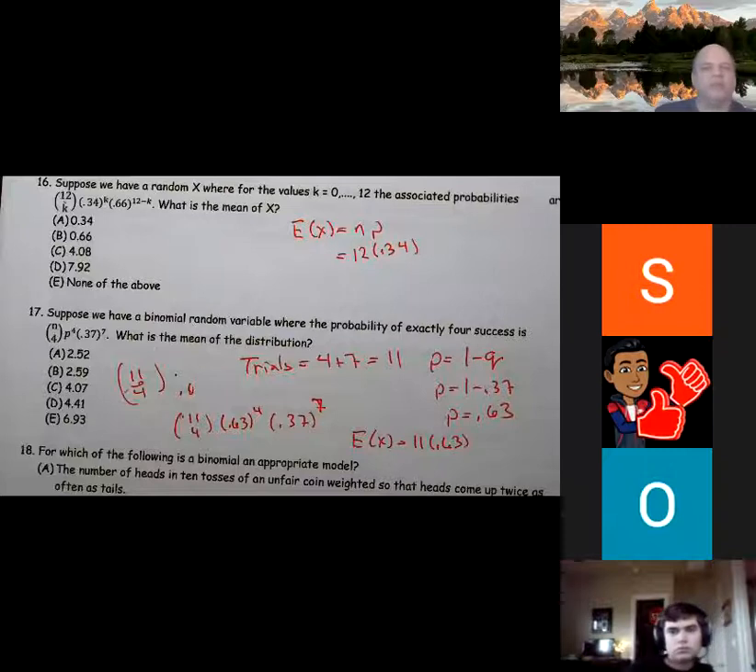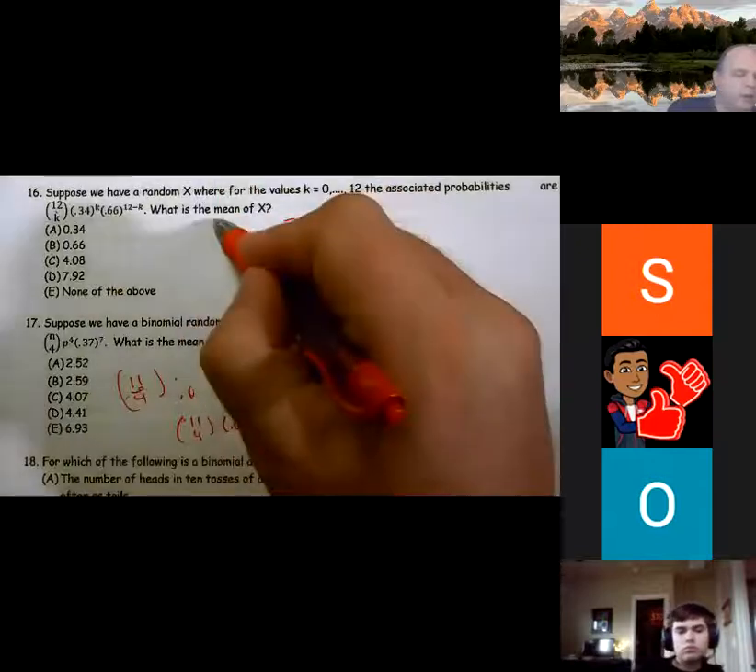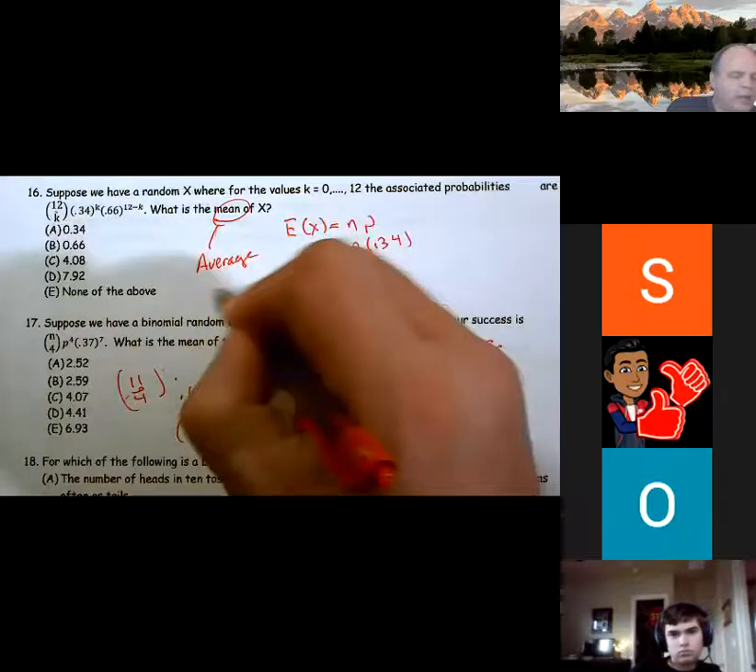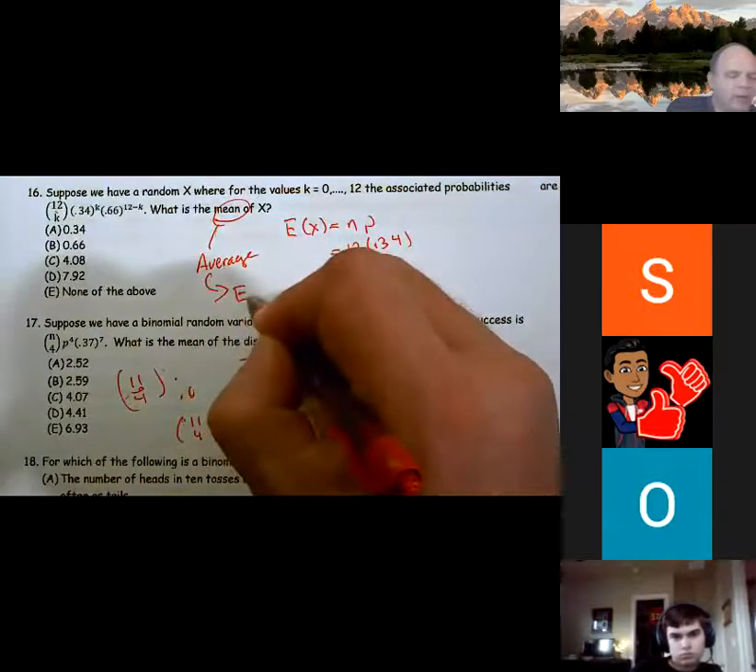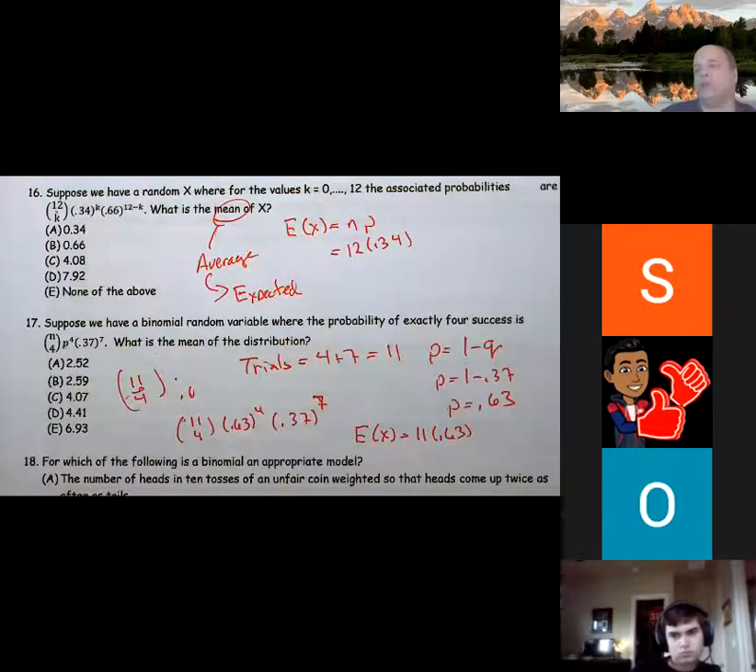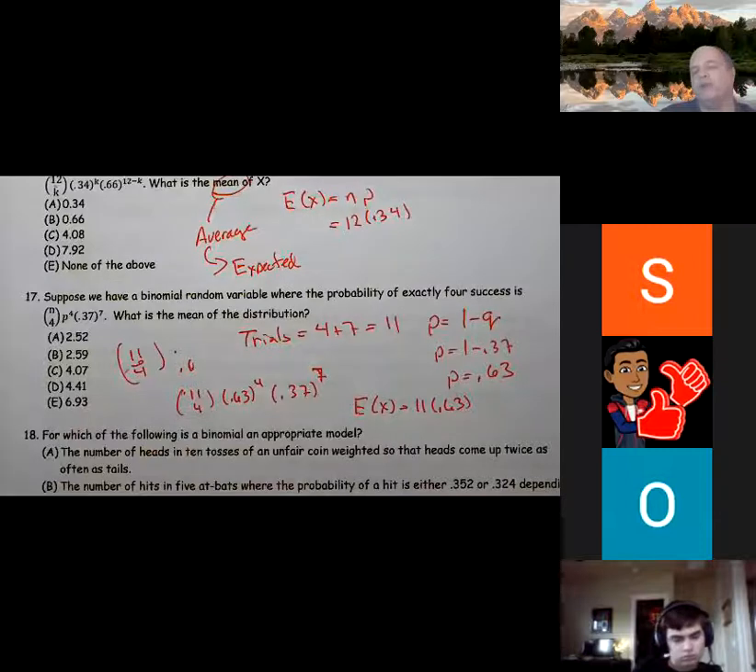So the question is, on 16 and 17, it asks for mean. Why did I solve for the expected value? Mean is another term for average, and it also is expected value. They're not 100% synonymous, but they're really, really close. So when they ask you to solve for that, they're asking for what's the expected value, because the expected value is what you expect to happen on average. On average, this is what we expect. And so, we're asking for the average, so we're asking for the mean. So those are pretty much interchangeable terms.